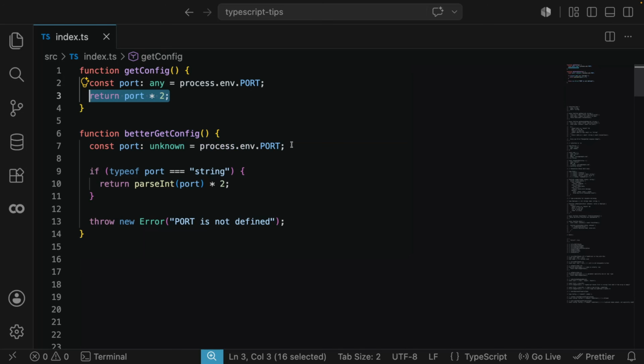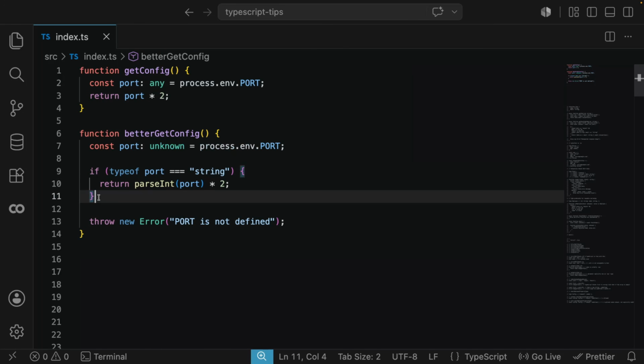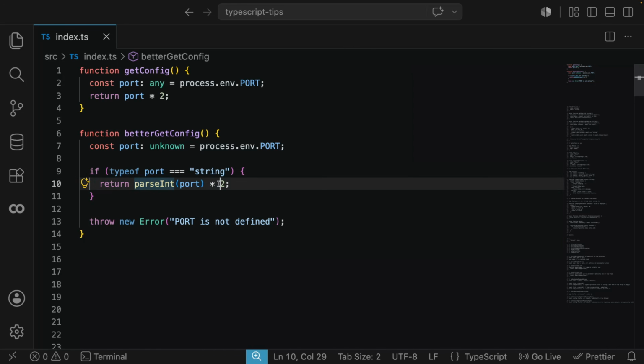A better way of doing this is actually saying that, hey, I actually don't know what the port is going to be at this point, instead of using any, and later solving this technical debt that we declared before by saying if typeof port is string, then we are going to parse the integer first and then multiply it by 2. Otherwise, we're simply going to say port is not defined.